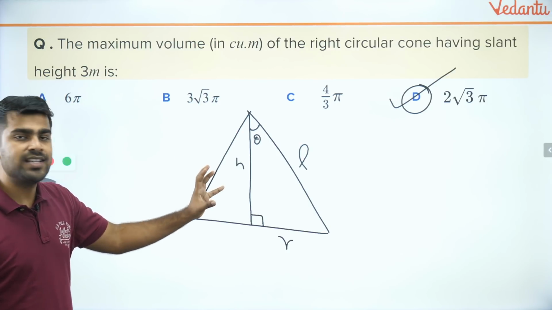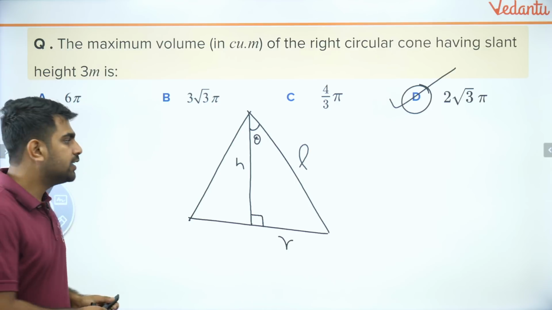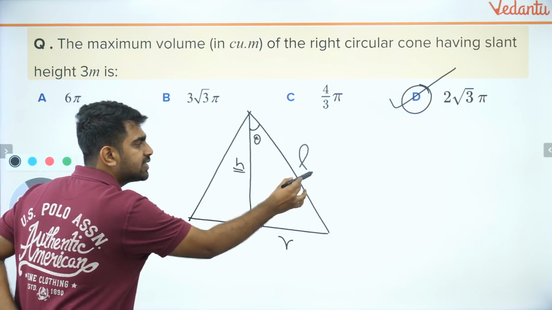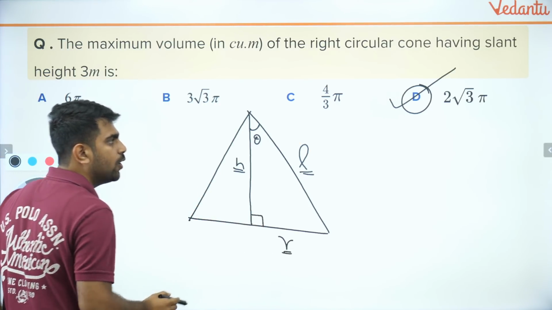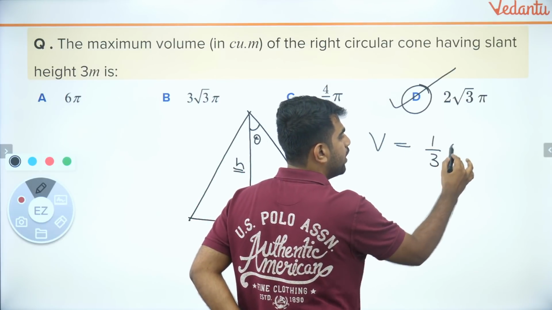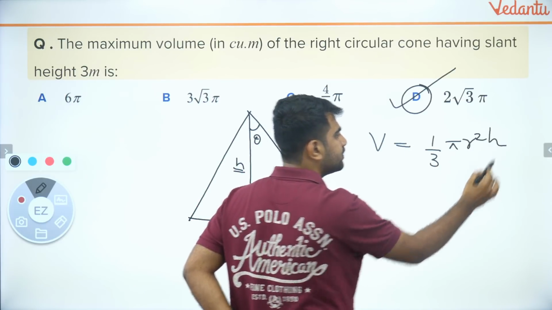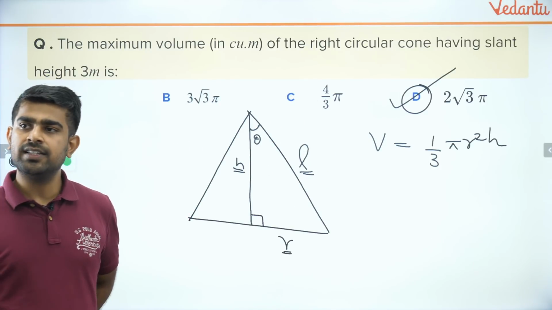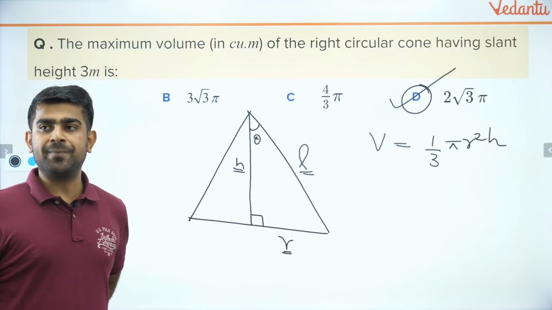Are you guys able to understand this diagram? This is a cone. This is the height of the cone. This is the slant height and this is the radius. What is volume of cone? Volume of cone is 1 by 3 pi r square h. Do you all agree with me on that? Exactly, Saima. You are absolutely right.